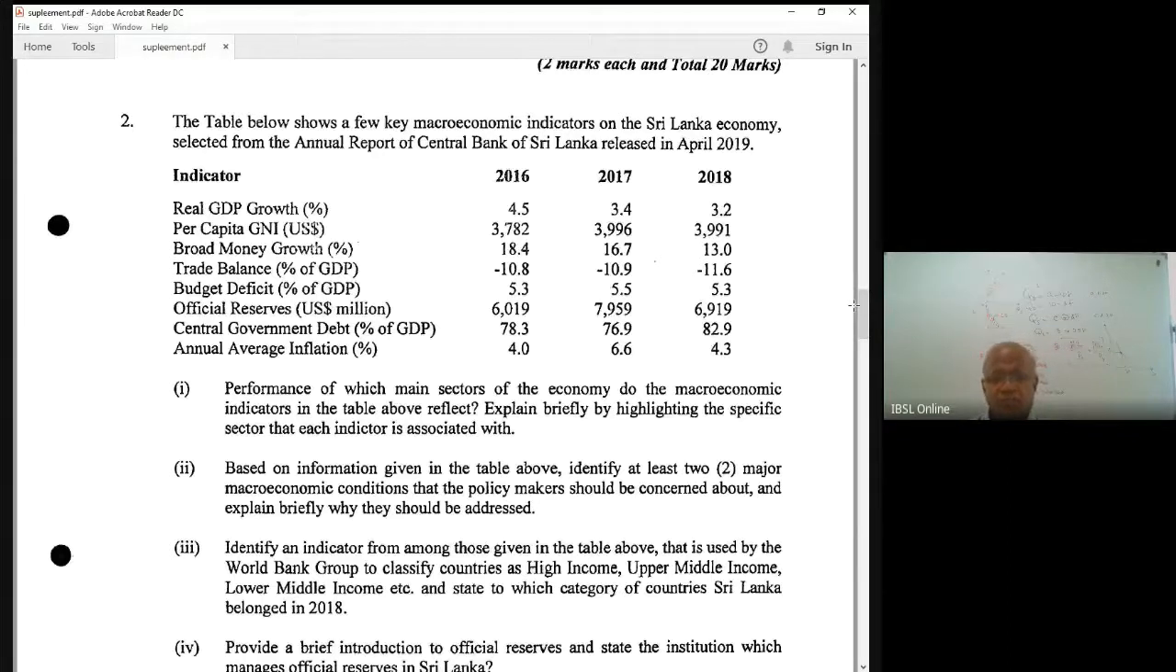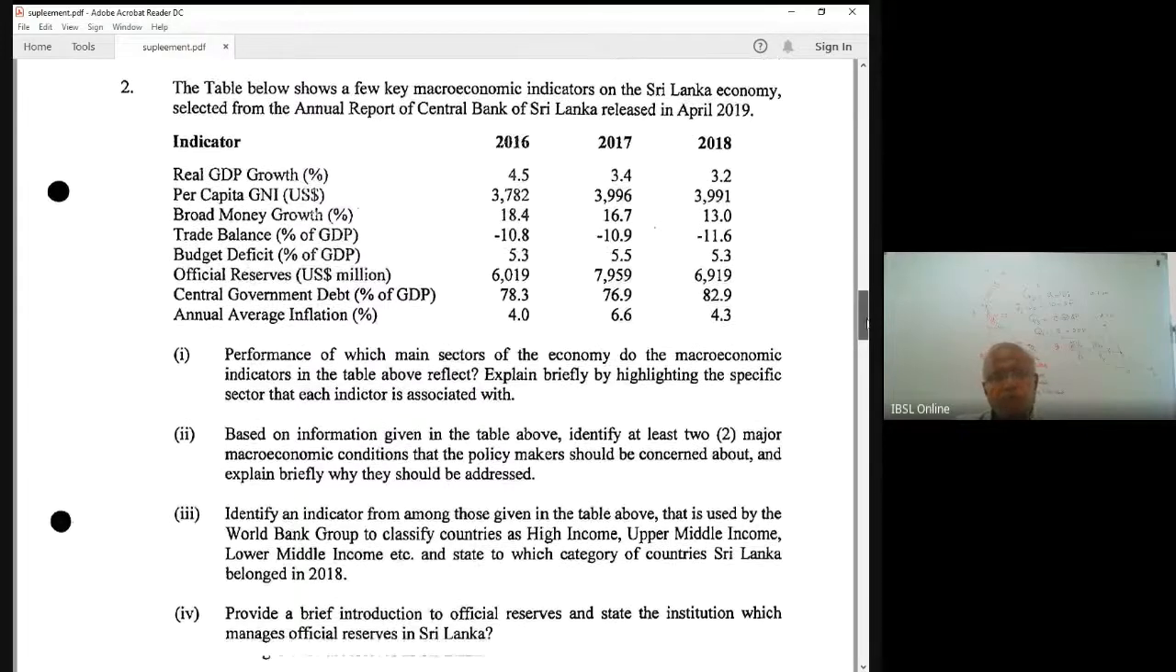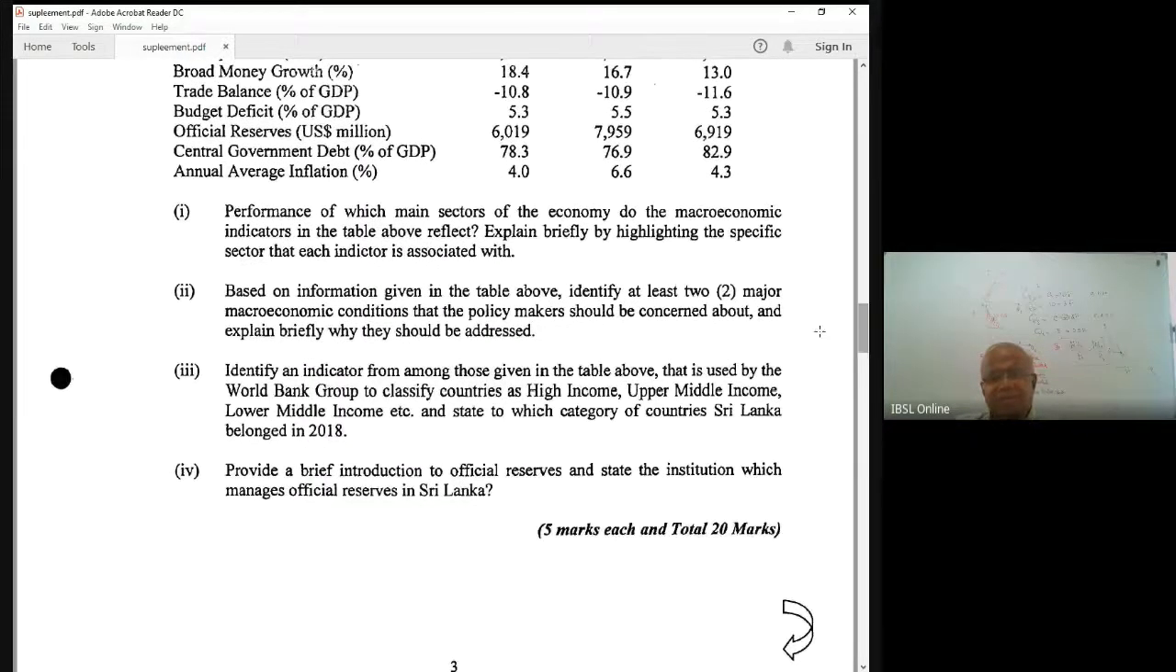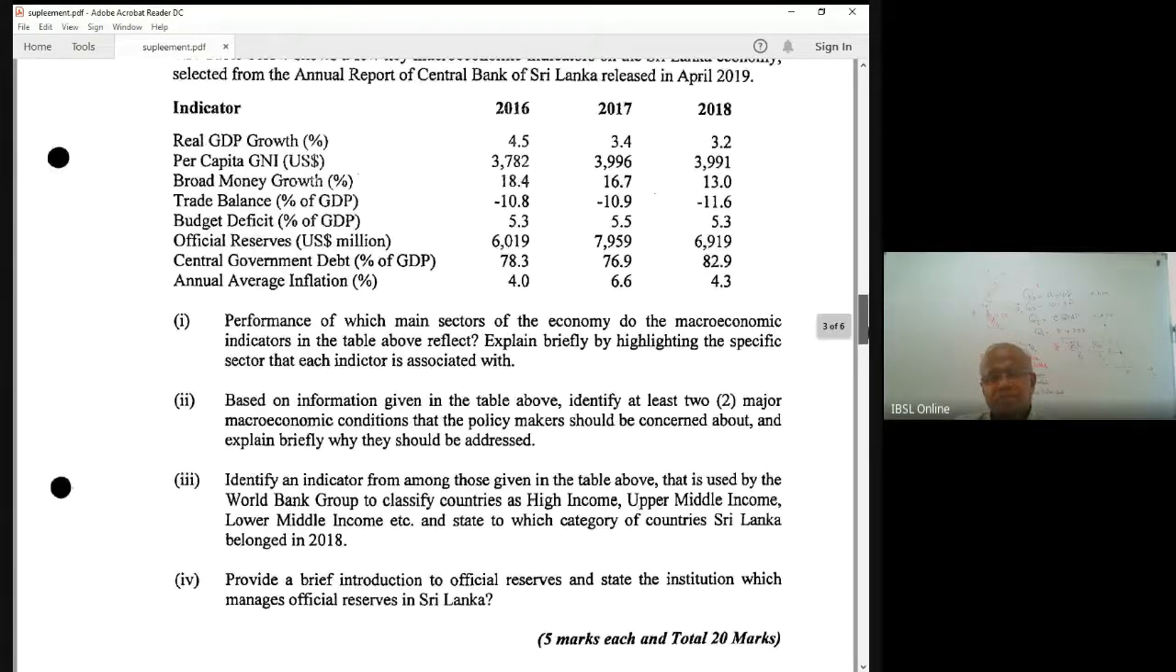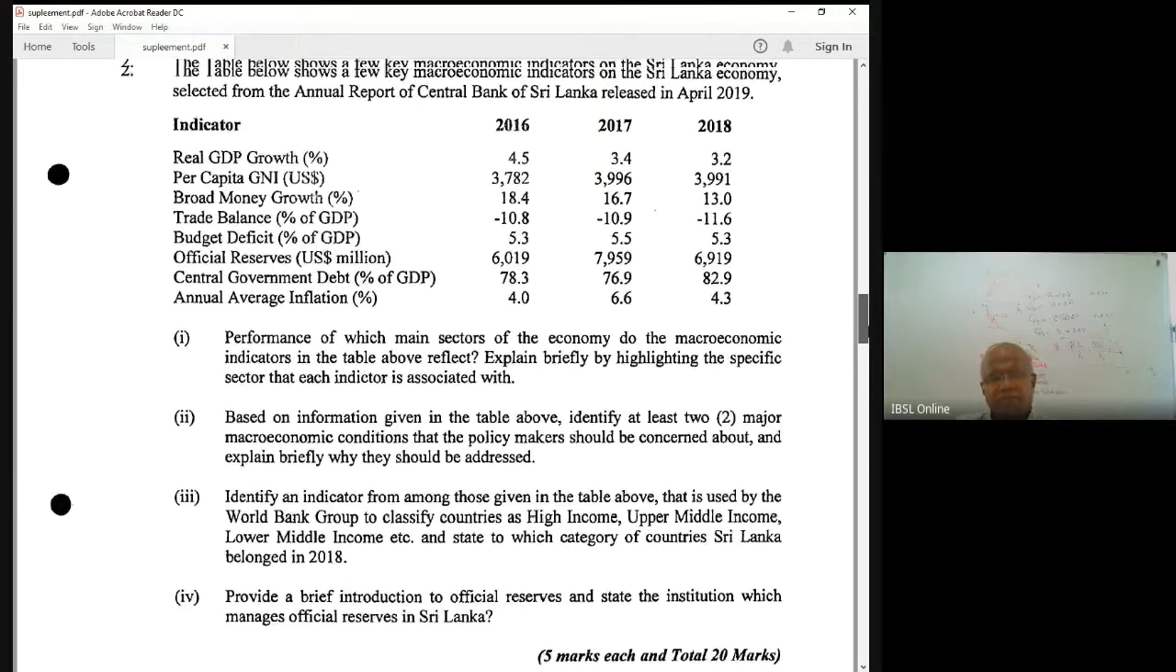Based on information, now question number 3 is mainly to identify an indicator from among those given that is used by the World Bank. Income, the indicator is GNI. Using this GNI, per capita income, they classify countries. Sri Lanka is falling under the upper middle income category, according to GNI per capita income.